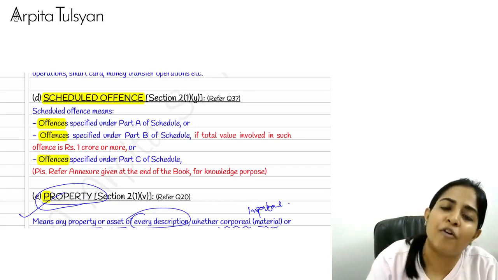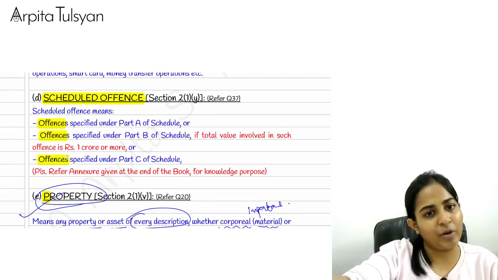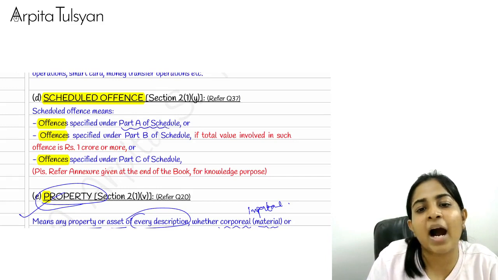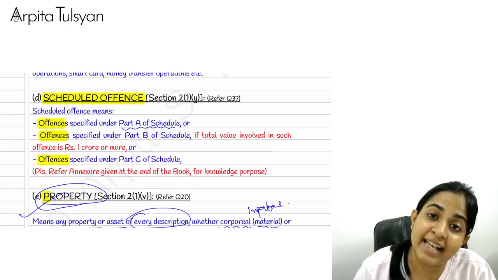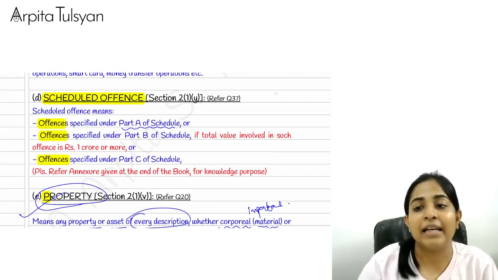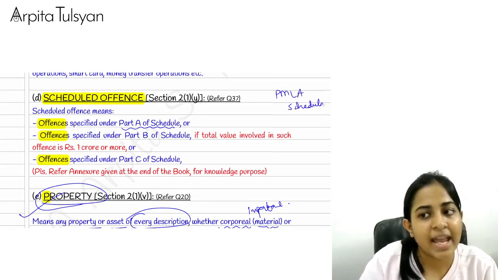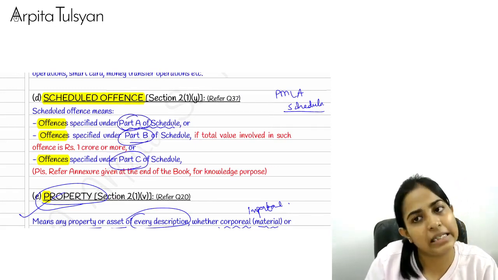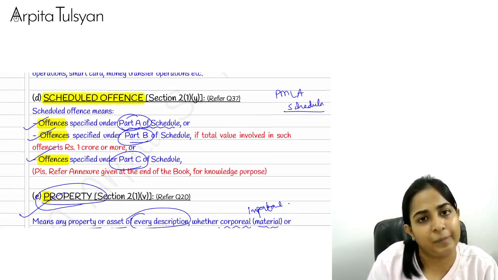It means if you do these offenses and earn some money out of it, you're guilty of the offense of money laundering. Now see what they are writing: offenses specified under Part A of the schedule. You must have heard about Schedule 3 of the Companies Act, where the format of your P&L and balance sheet is given. Similarly, this Act, PMLA, has a schedule attached to it. In that schedule, you have Part A, Part B and Part C, where all the names of the offenses have been given properly.